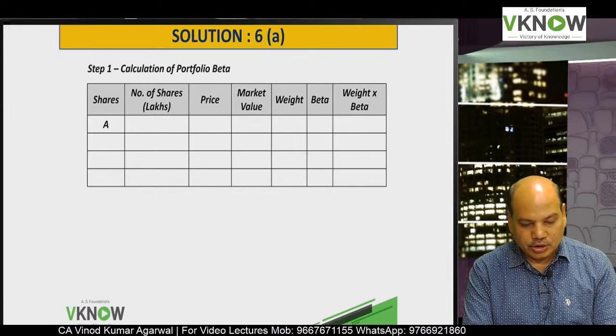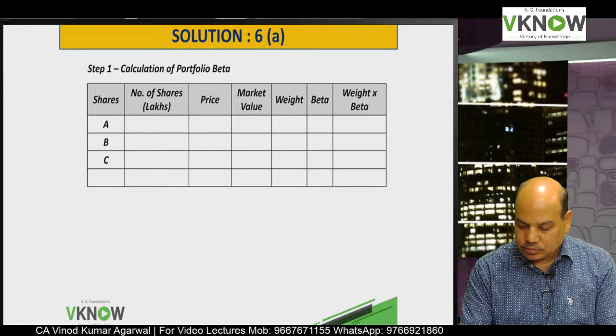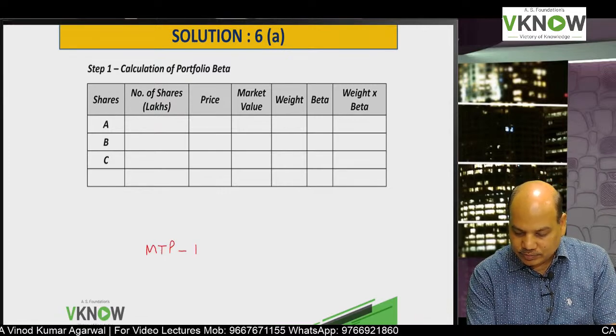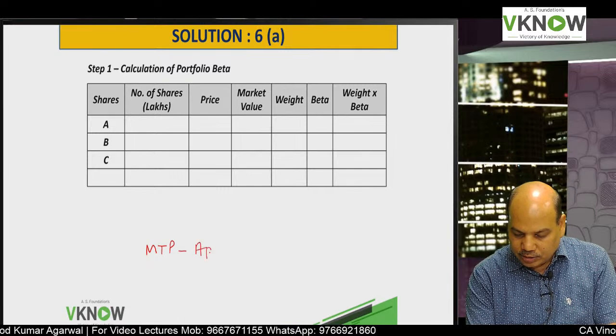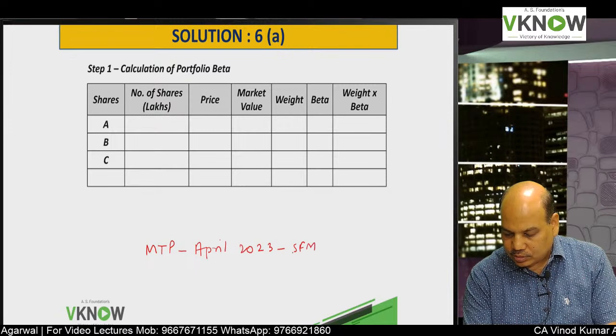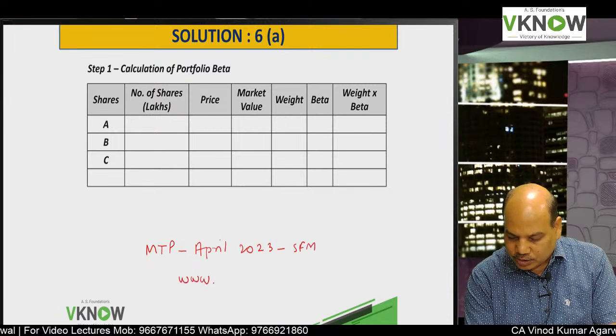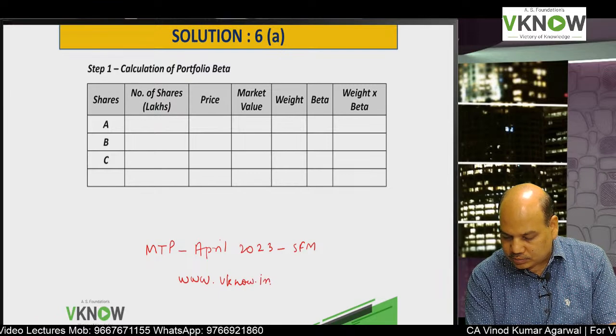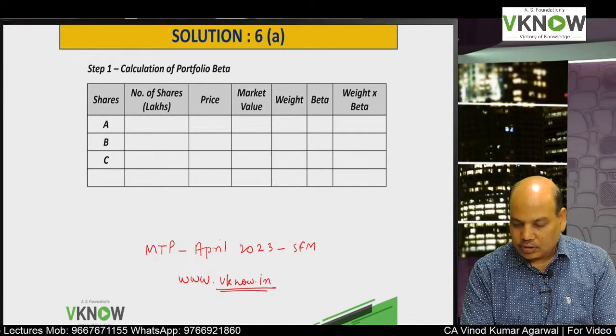Okay, question in front of you. We are solving, for those who have joined late, MTP April 23 SFM. You can download from our website vino.in the question paper and answer.